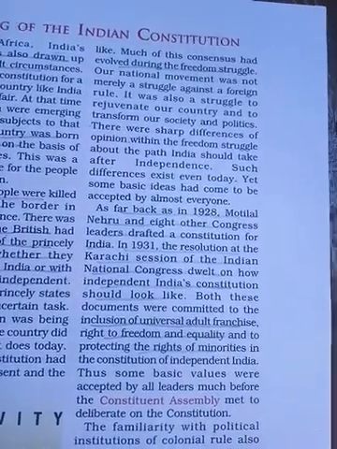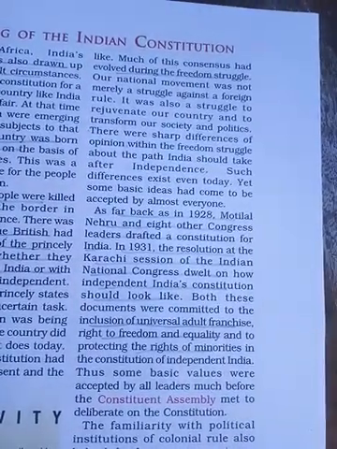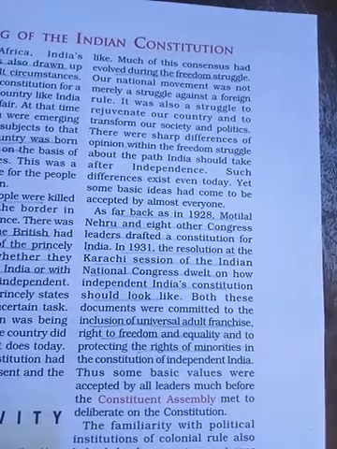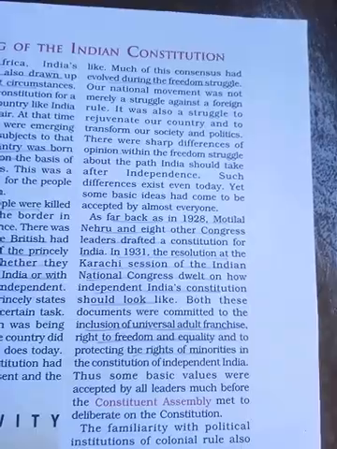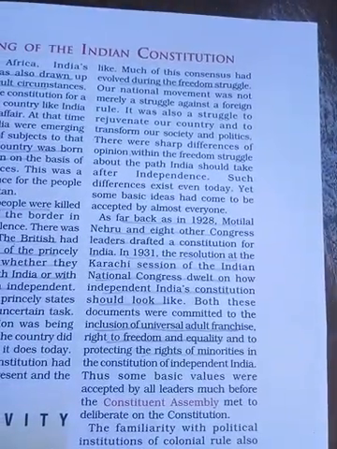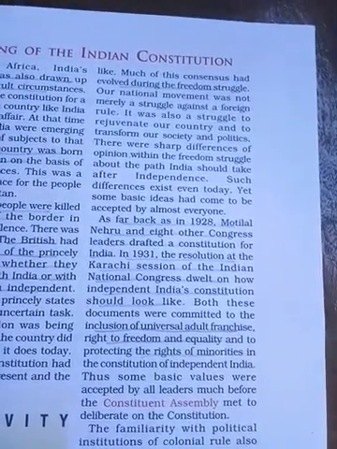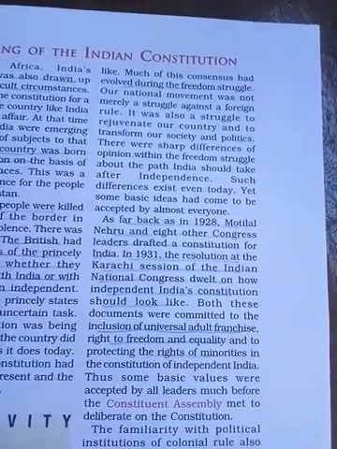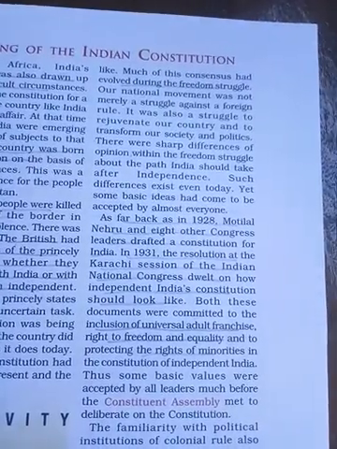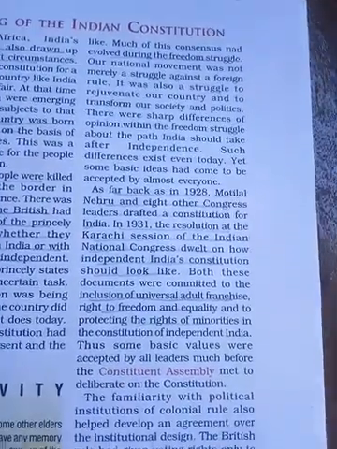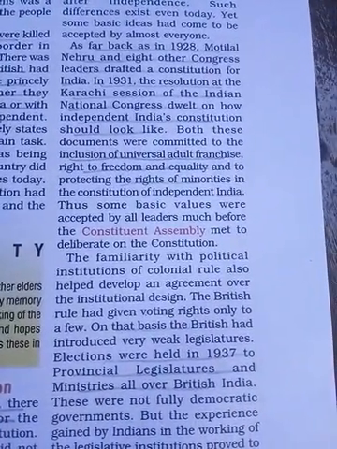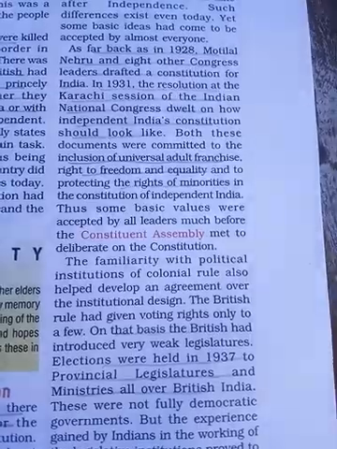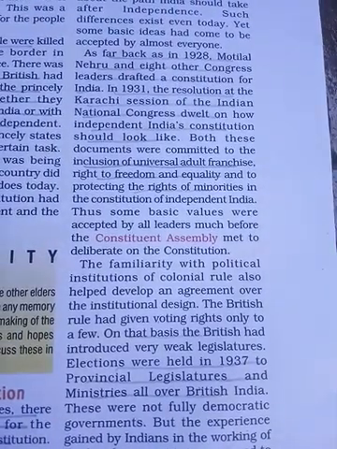So what happened? They decided that universal adult franchise should be included, that means voting rights for all the people. They decided freedom and equality, everything, in that constitutional assembly. Next, elections were held on the basis of the very weak legislature the British had introduced.